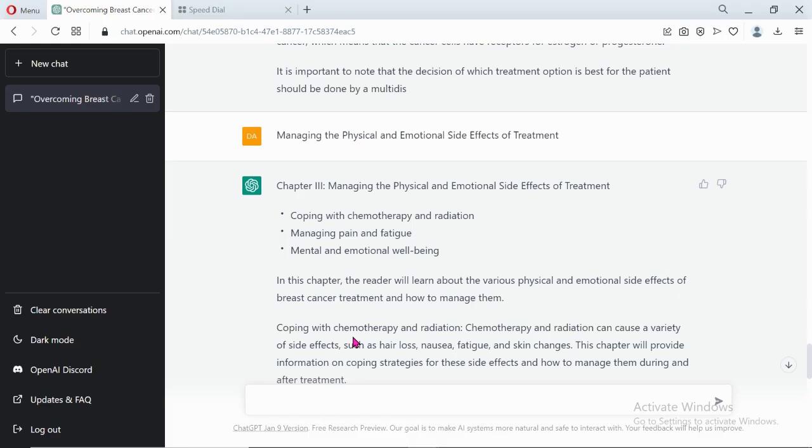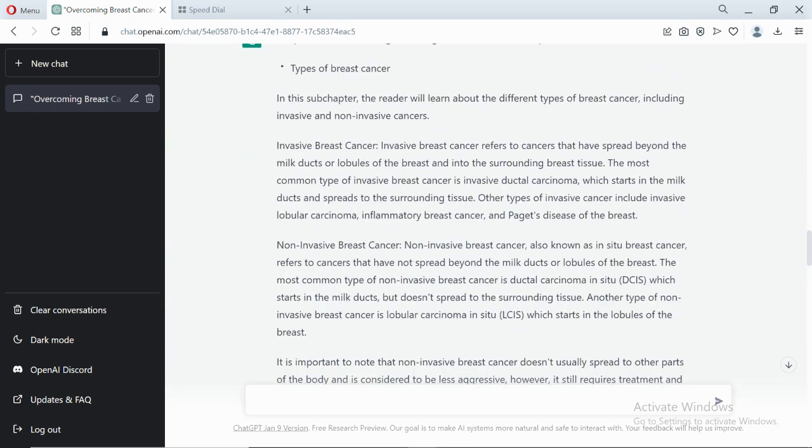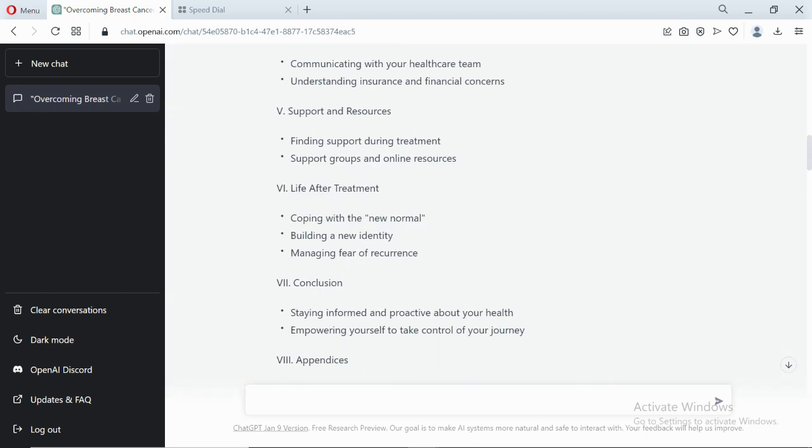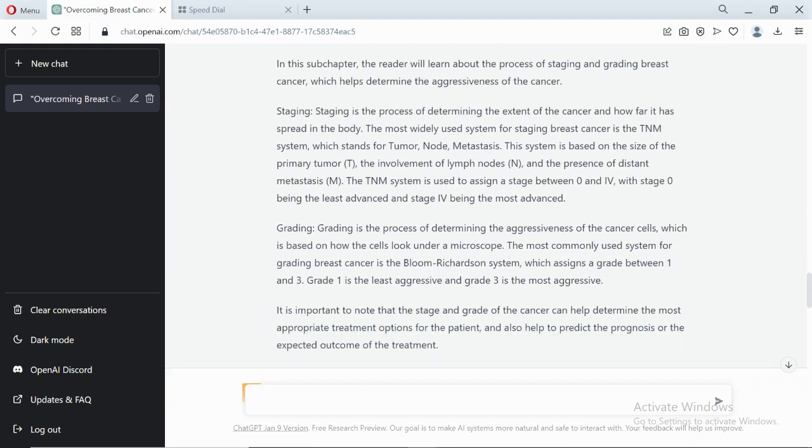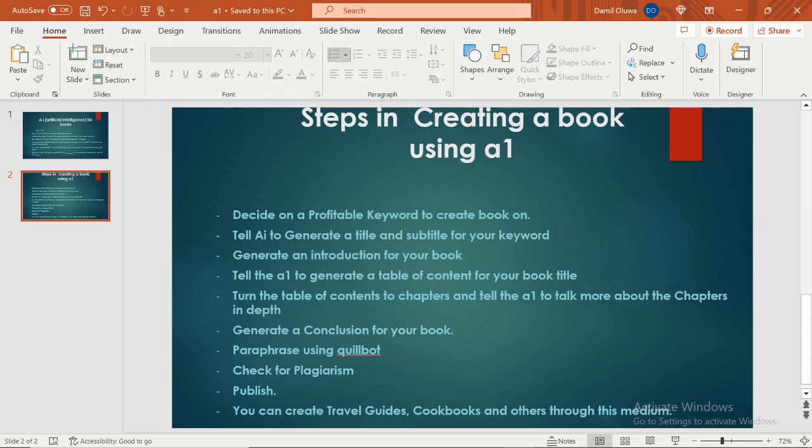Then generate a conclusion for your book. Of course, since it is part of the table of contents, you will definitely generate it. If you generate a conclusion using the same process, it will definitely bring you lots of content.